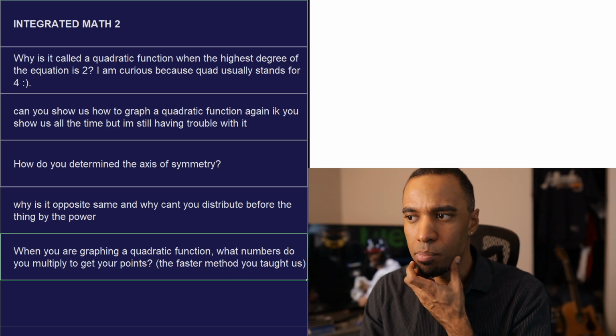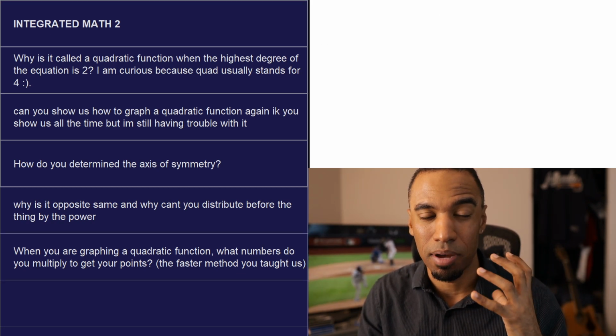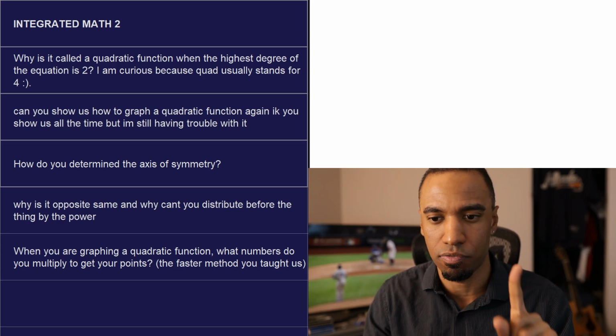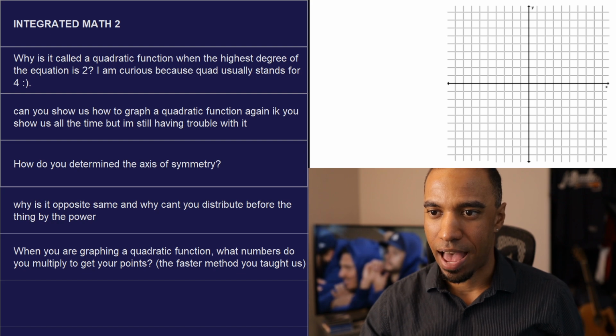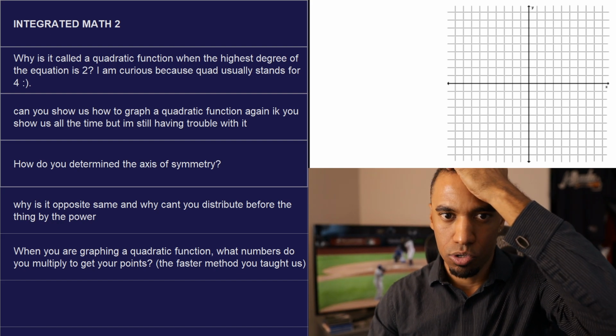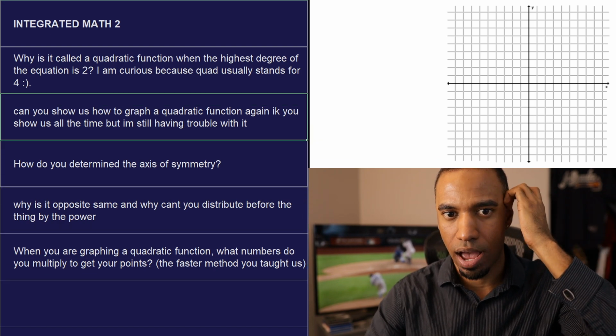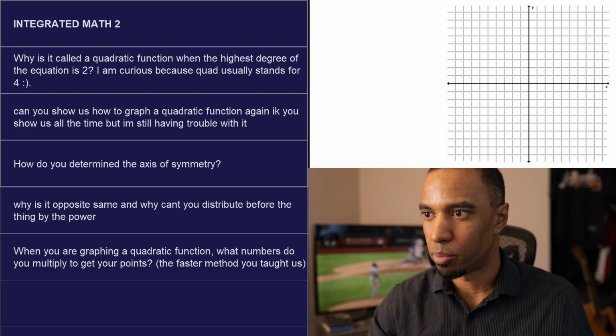All right. At some point in this video, I might do a quick pause because I have to get some more video space here. In fact, let me pause this video right now to get a graph. All right, the video's unpaused. I got graph axes right here. Okay, so the question, once again, is can you show us how to graph a quadratic function again? I know you show it all the time. I'm having trouble understanding it.